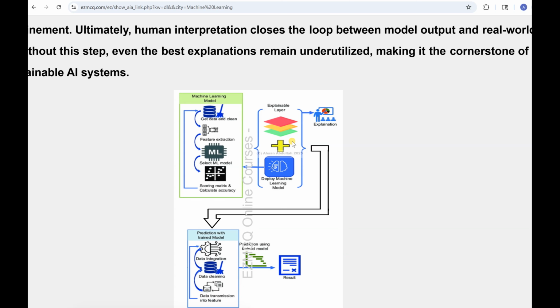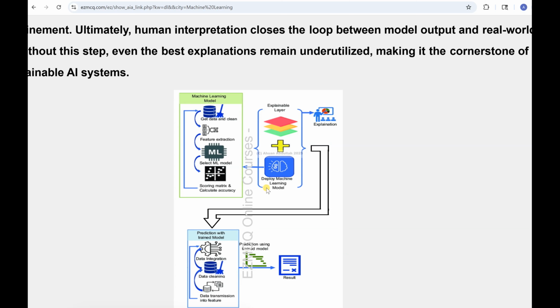Now together with all of this, you have a different model. This is the model which is being used for making the prediction. And of course you are still cleaning the data and integrating the data. And then you have the predicted results, prediction using the trained model, and you have the results. So this is how it's working.